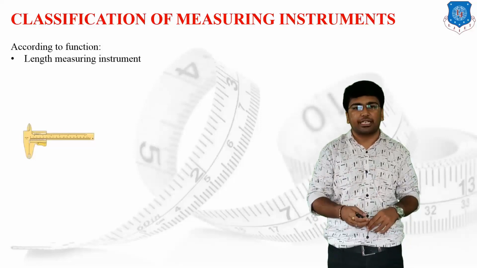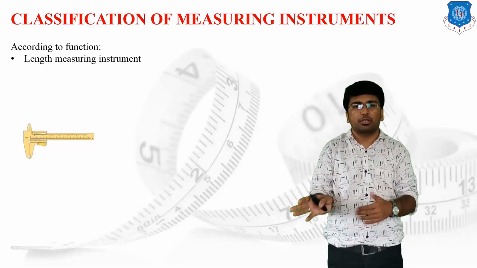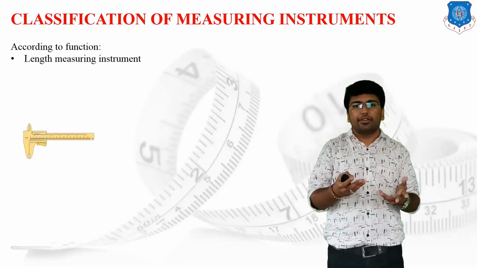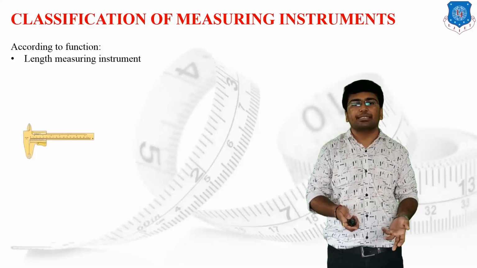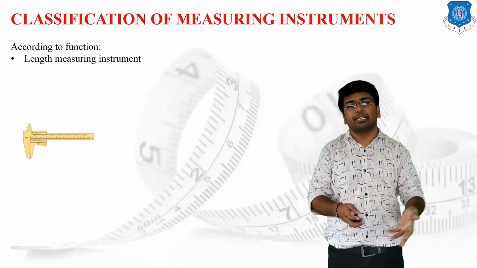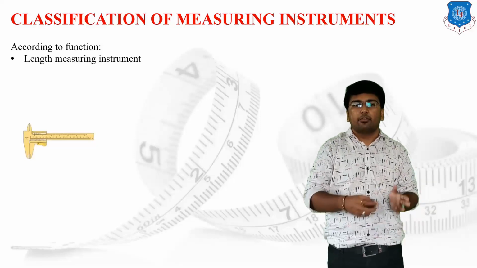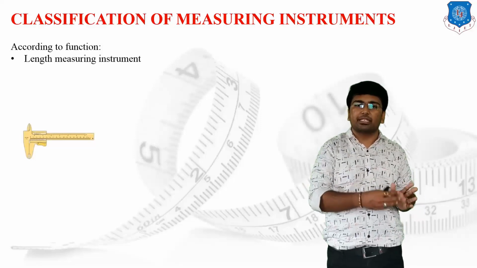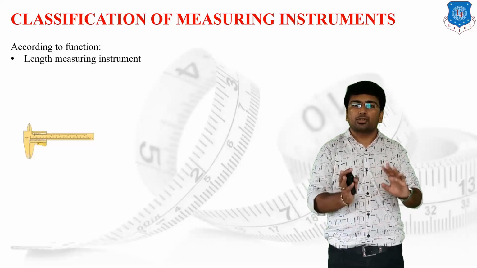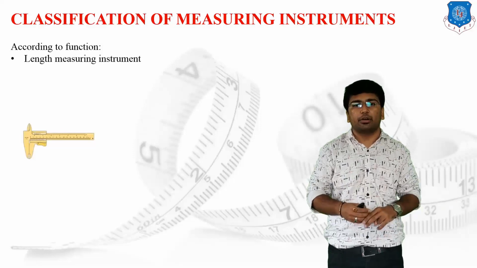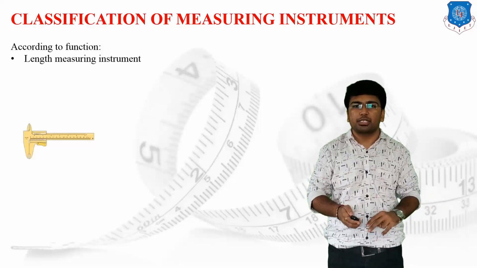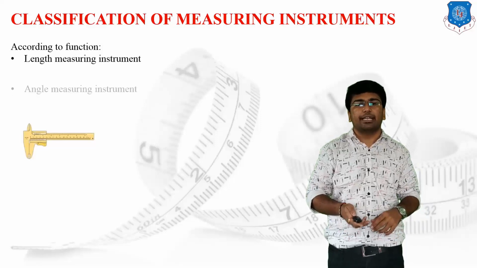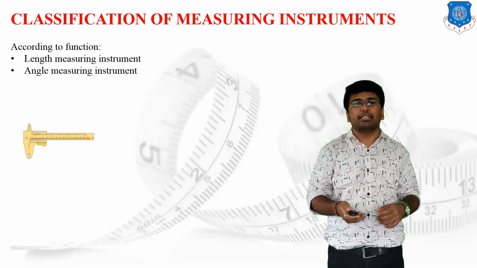You can check on your screen. That's a basic routine conventional vernier caliper which is used to measure the length of the given line. The micrometer is also a length measuring instrument. So whatever instrument is useful for the measurement of length, or the measurement of linear dimensions, all those instruments fall under the first category according to function, the subcategory length measuring instrument. Then the second one is the angle measuring instrument.